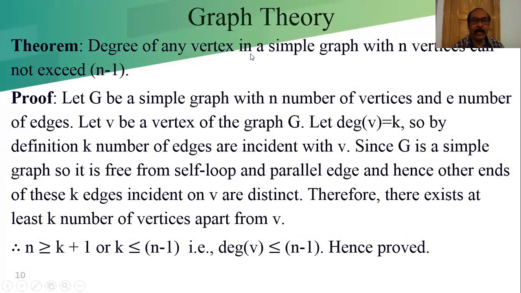Theorem: degree of any vertex in a simple graph with n vertices cannot exceed n minus 1. What is called a simple graph? Simple graph means a graph without self loops and parallel edges. A graph without self loops and parallel edges is known as a simple graph.